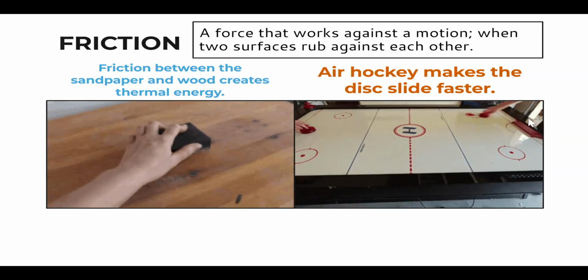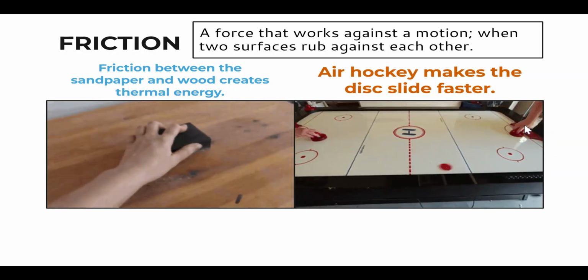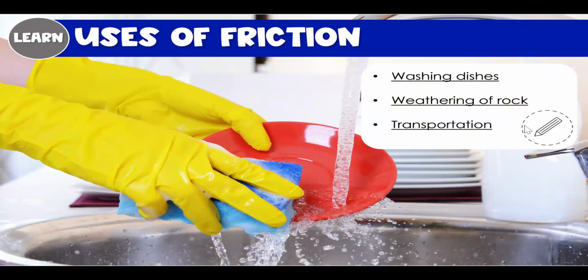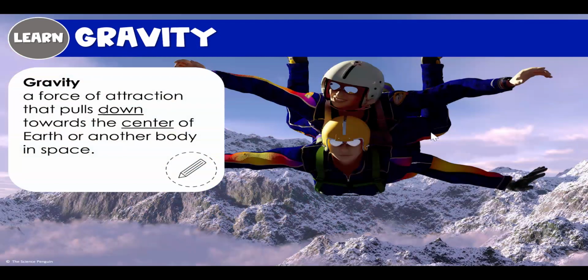So high friction on the sandpaper, low friction on the air hockey table. That's why a lot of your washcloths are bumpy and not very smooth. That way they can help you wash the dishes, pulling off the dirty surfaces on your dishes. Weathering of rock and transportation are all uses of friction.